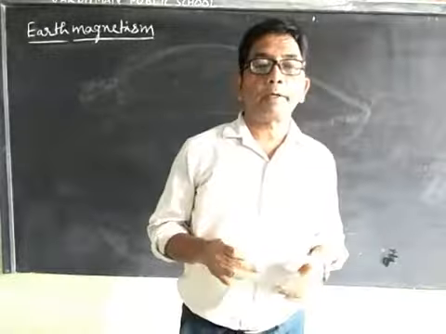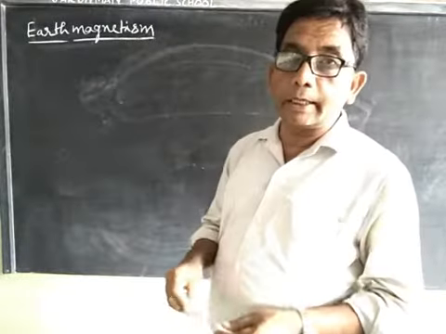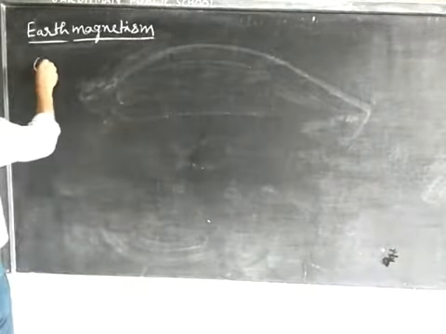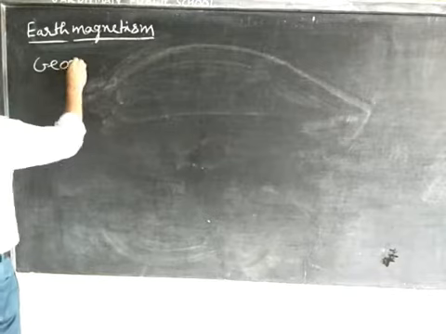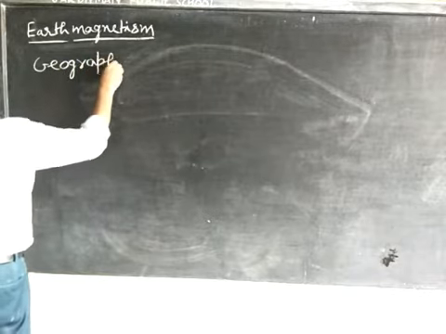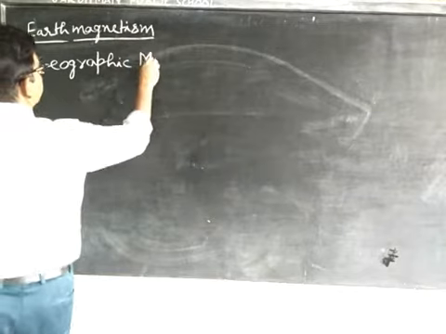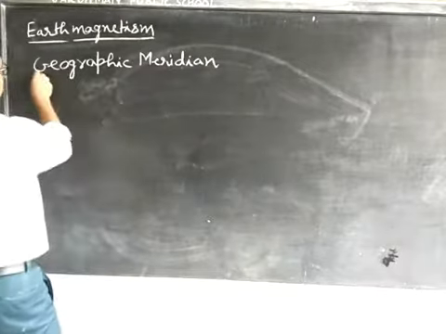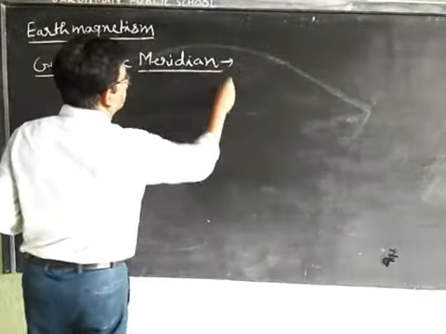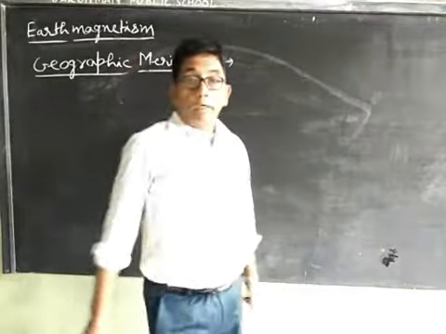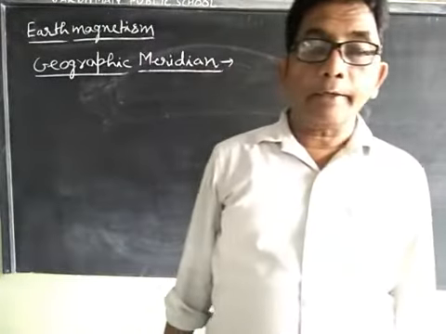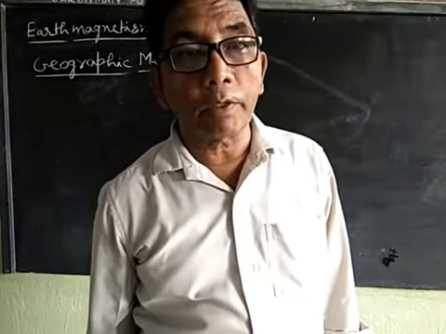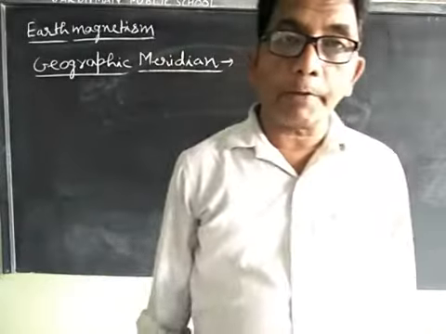Now our next topic is geographic meridian. What is geographic meridian?